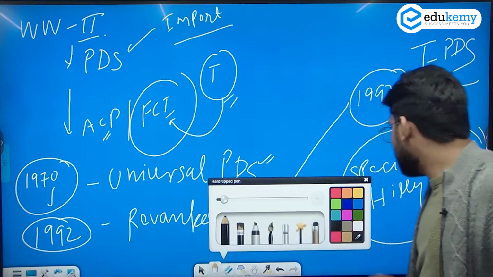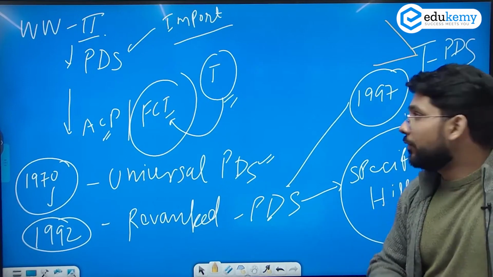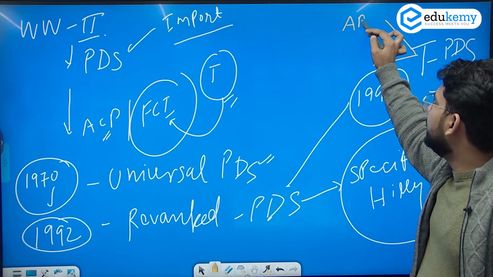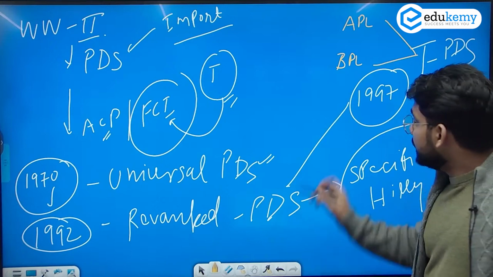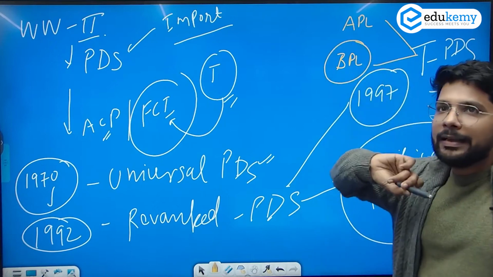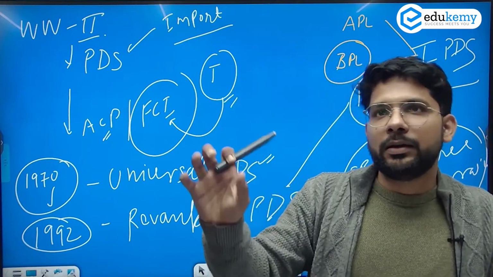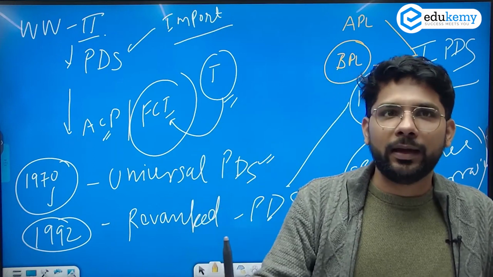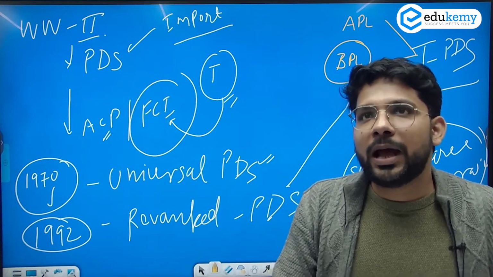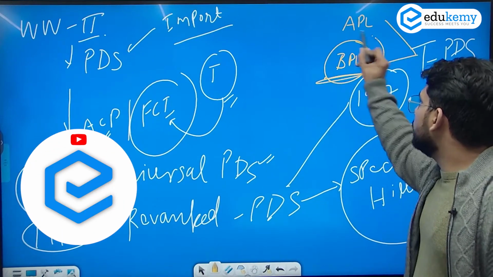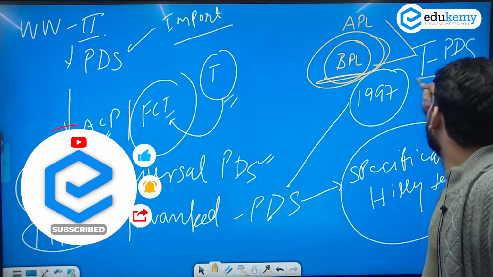तो इस केस में in the targeted PDS, the government divides people into two categories. One category is above poverty line, and the second category is below poverty line. So there is a specific target on the below poverty line, so they can come above the poverty line, and those people who are in between, on the boundary है, अगर उनको 2 दिन खाना मिला तो वो above है, नहीं तो below poverty line से. So now the government is specifically focusing on these kinds of targets, and this is known as the targeted PDS.